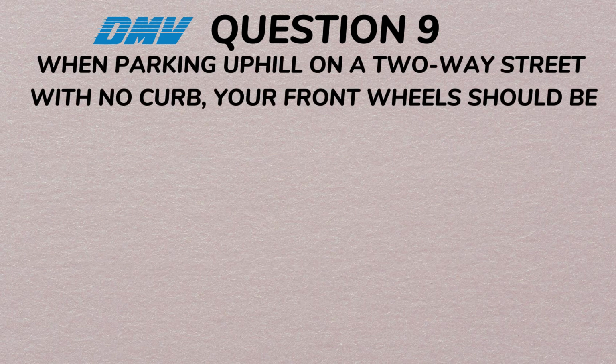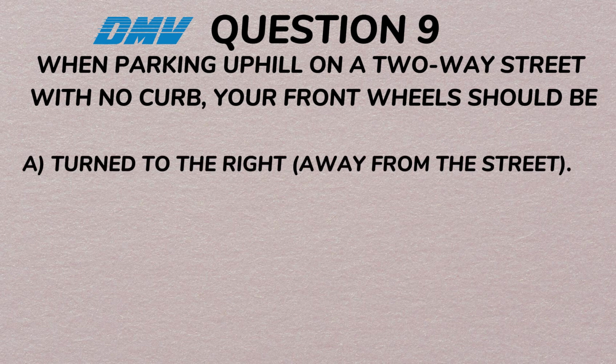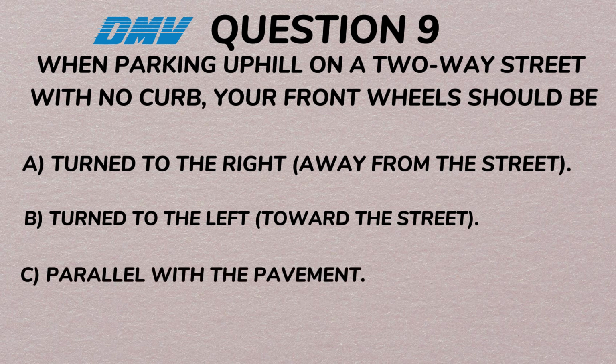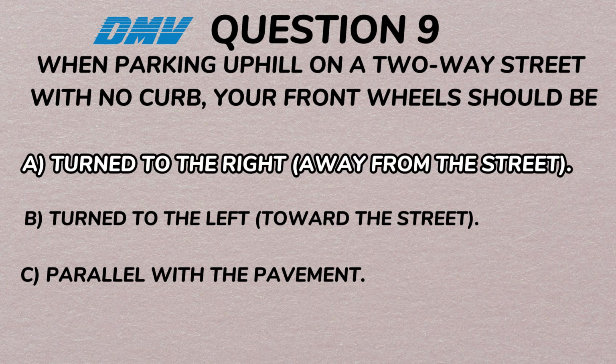Question 9. When parking uphill on a two-way street with no curb, your front wheels should be A. Turned to the right, away from the street, B. Turned to the left, toward the street, C. Parallel with the pavement. Correct answer, A. Turn to the right, away from the street.